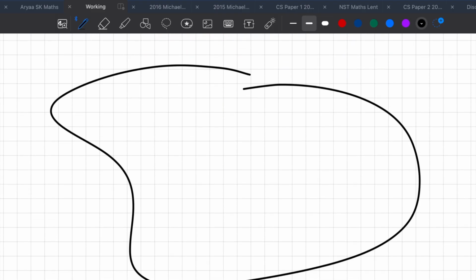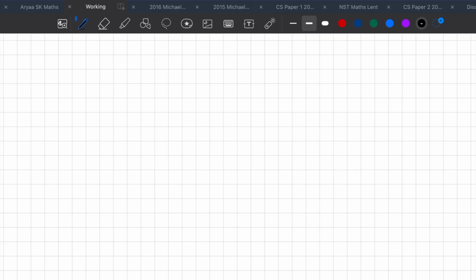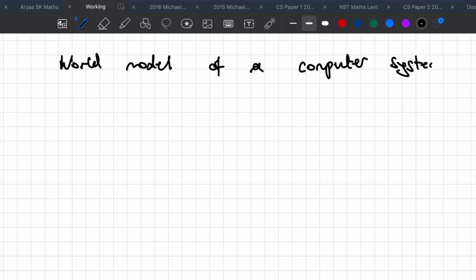So I modeled this off the brain. Let's define what we're actually trying to do here. Let's say we have a world model of a computer system. A world model is basically an internal model of the outside world, kind of like an inbuilt physics engine. As humans, you can predict that if a ball bounces off a wall, it's going to come back in the opposite direction, or if a leaf falls off a tree, it's going to fall and hit the ground. This is a world model.